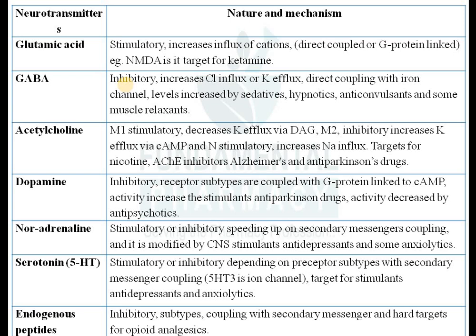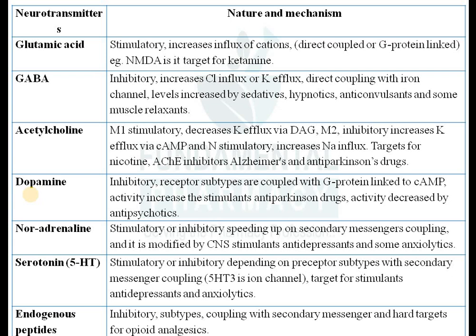The next one is acetylcholine. Okay, so acetylcholine is a parasympathetic neurotransmitter. Okay, so it has different receptors like the muscarinic receptor and the nicotinic receptor. So the muscarinic receptor is also classified into types: M1, M2, M3. Nicotinic receptors are classified into NM and NN. So that is another part. When we discuss the sympathetic and parasympathetic nervous system, I will explain you. So just remember over here, acetylcholine has different receptors.